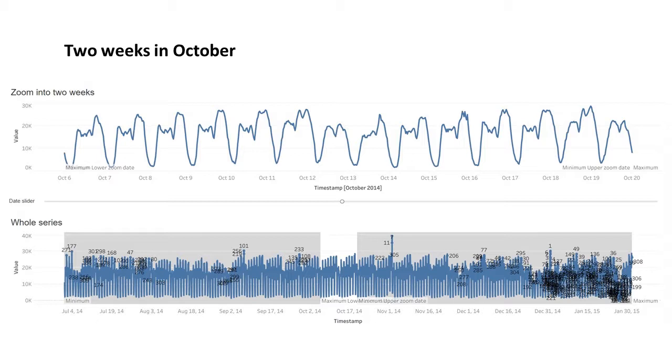Let's start by selecting a zoom period that contains no outliers. 2 weeks in October. You can see how regular the demand for taxis is during this period.